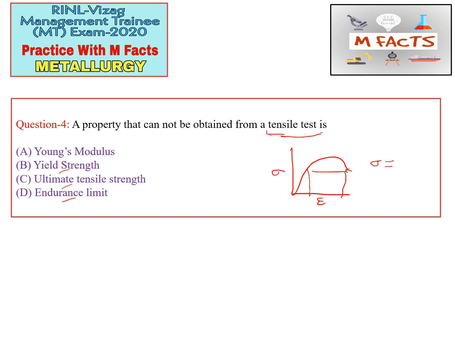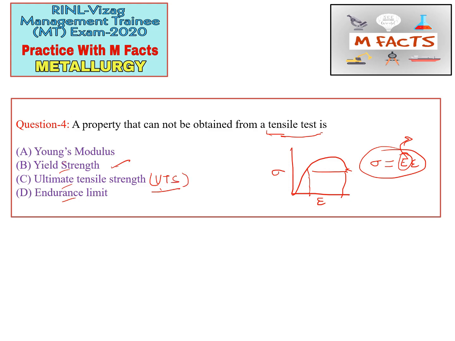This is the formula we use for getting Young's modulus, the E value. Yield strength can also be obtained by doing the tensile test. Ultimate tensile strength can also be obtained by doing the tensile test.